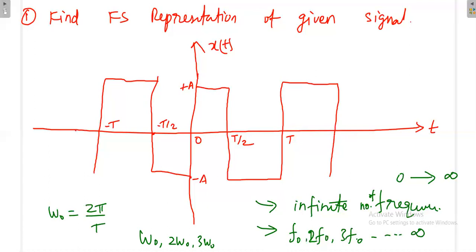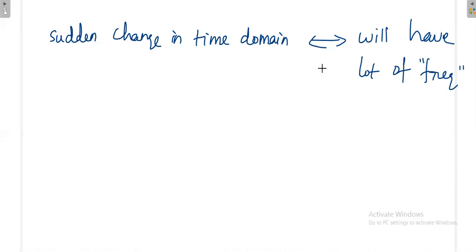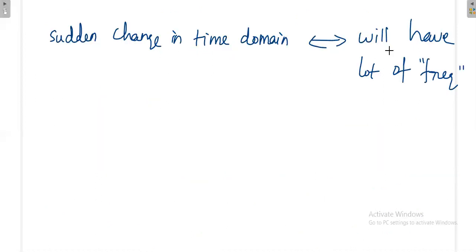So simply remember that concept: sudden change in the time domain will have a lot of frequencies in the frequency domain. Whenever the signal is changing suddenly in the time domain, it will have a lot of frequencies in the frequency domain. That is a simple idea.